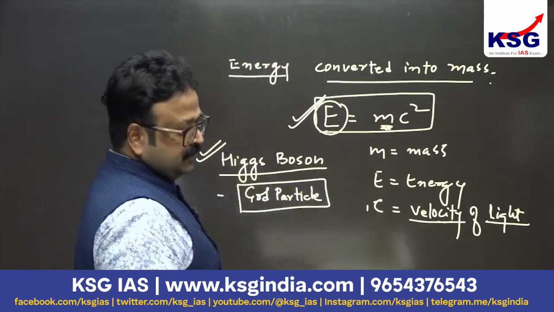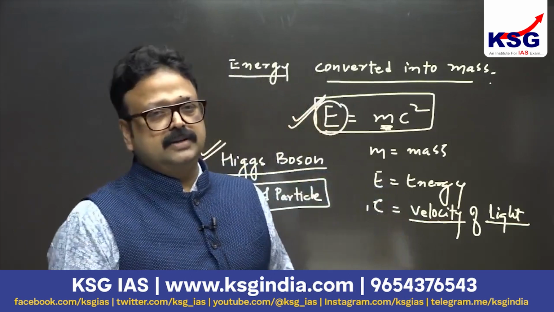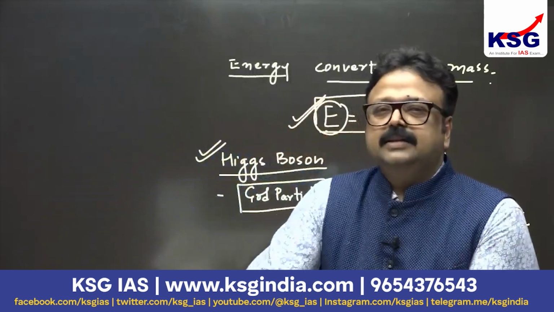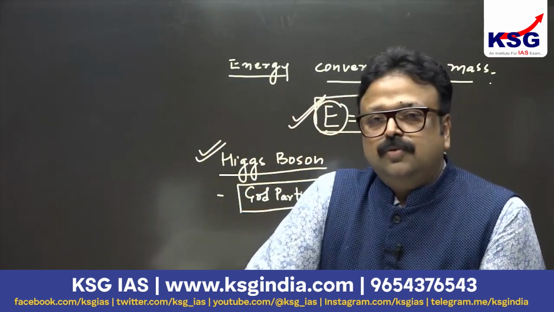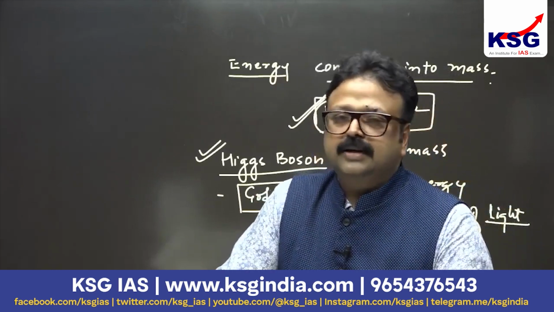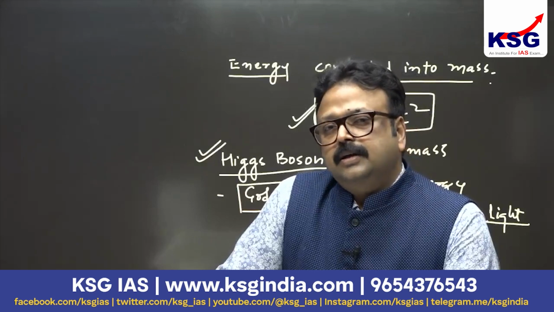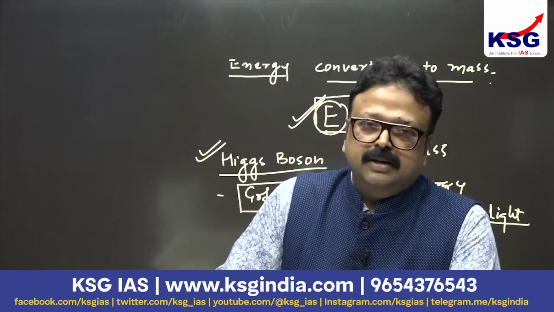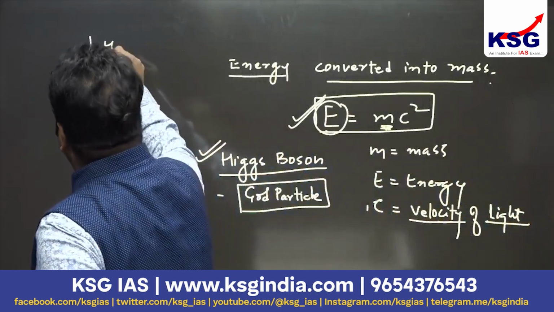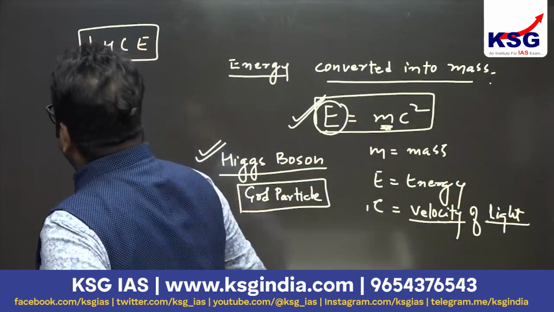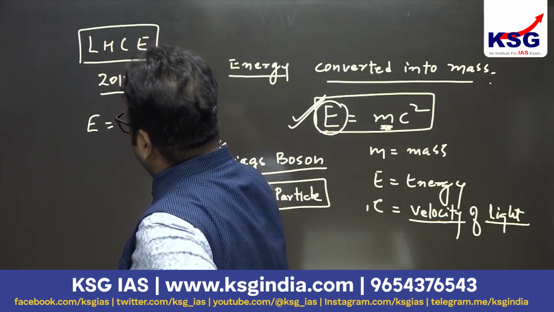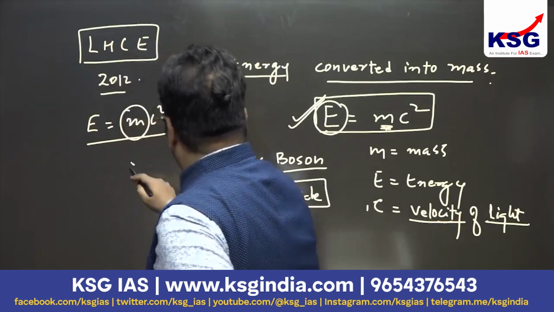Peter Higgs was the scientist behind this theory. He first gave it theoretically way back in 1960, but it was proved later in 2012, when the Large Hadron Collider gave the same kind of origin of this God particle, as the stages of the Big Bang were simulated artificially. In the LHC experiment in 2012, it was proved that yes, energy can be converted into mass, and the mass created was Higgs boson.